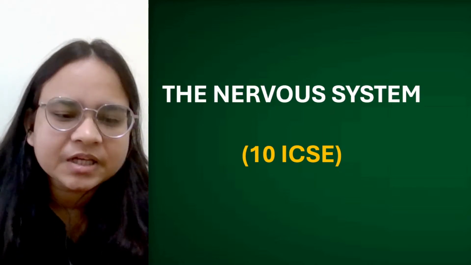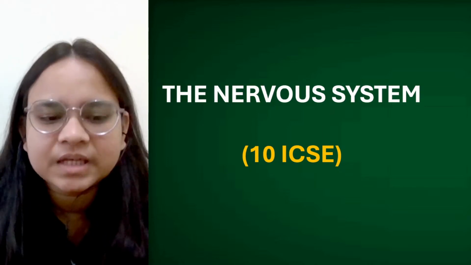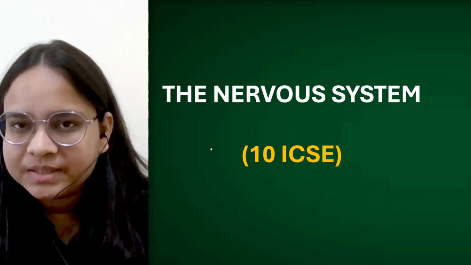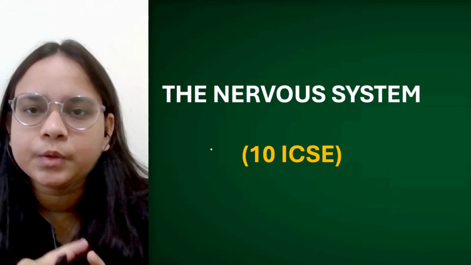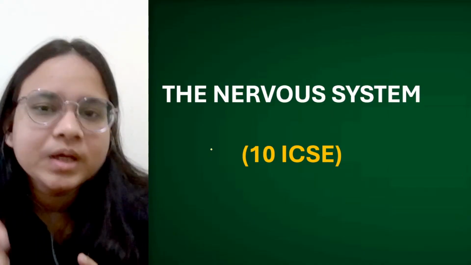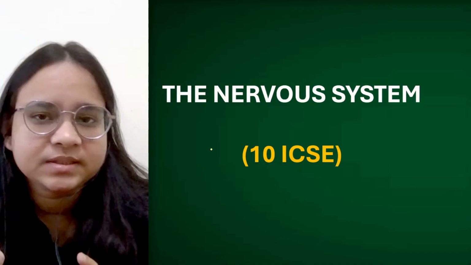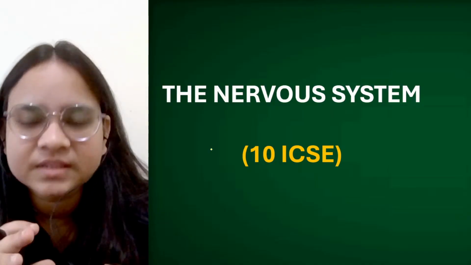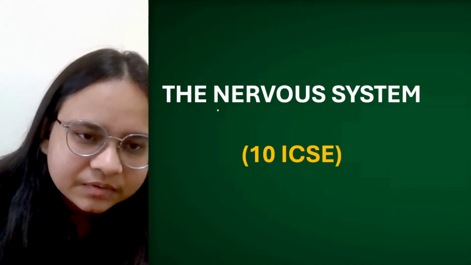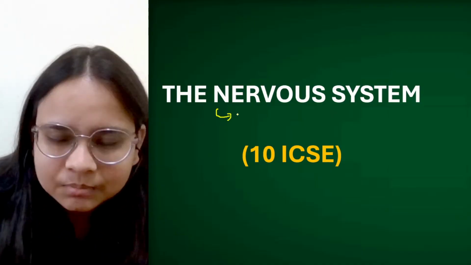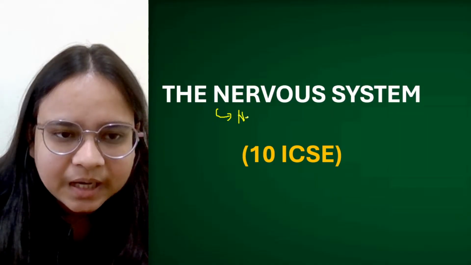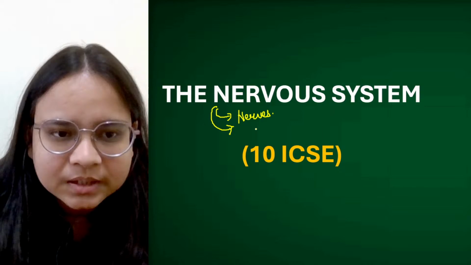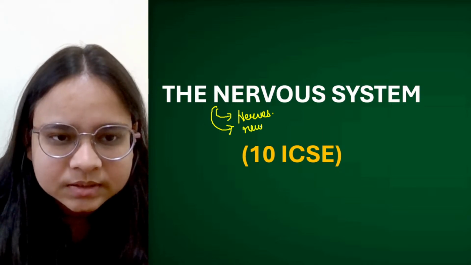Like we have already studied that the circulatory system includes components like the heart and blood vessels, and without these the circulatory system is not a complete system. Similarly, the nervous system comprises our nerves and neurons.